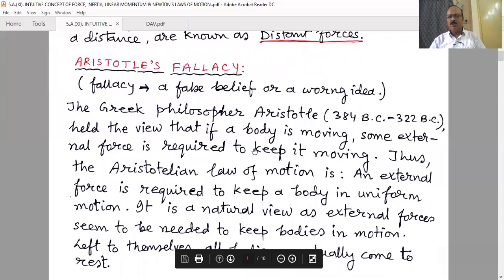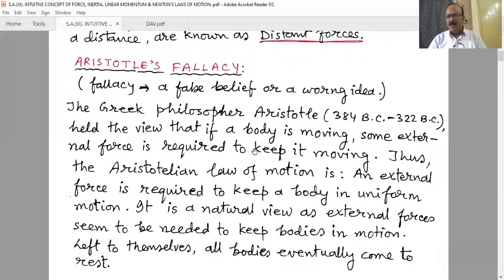If you roll a ball on a surface, you will observe that after some time it comes to rest, so we think that if we continue applying force it will keep moving. Similarly, when you are cycling and you stop pedaling, the bicycle comes to rest. That means there is a concept that when we continuously apply force the object will be in continuous motion.